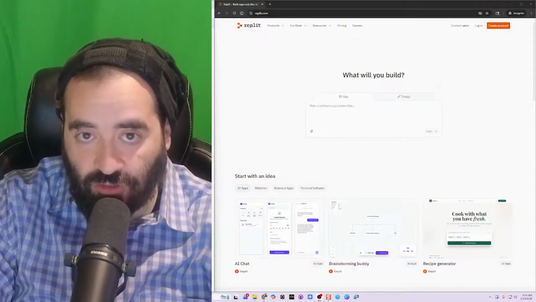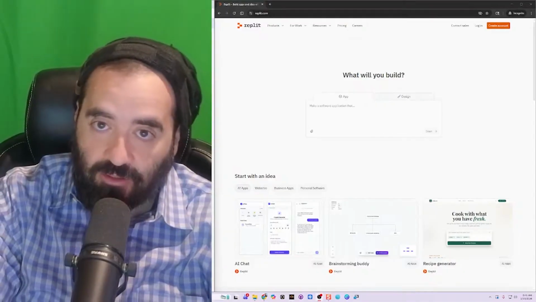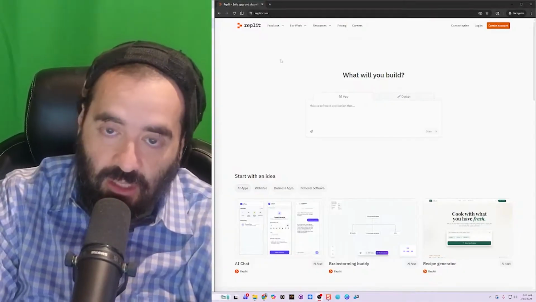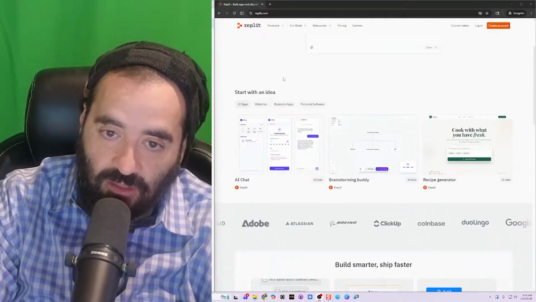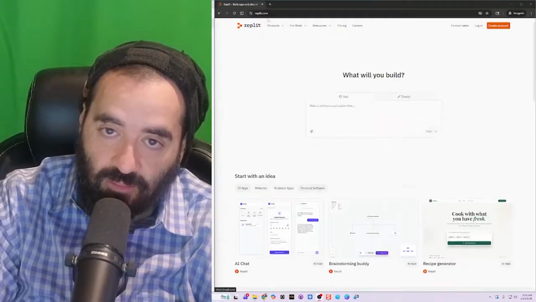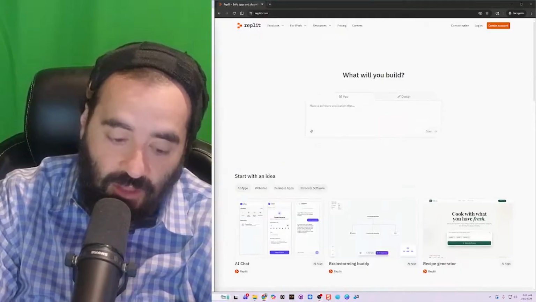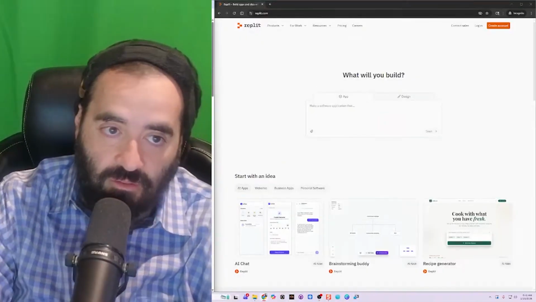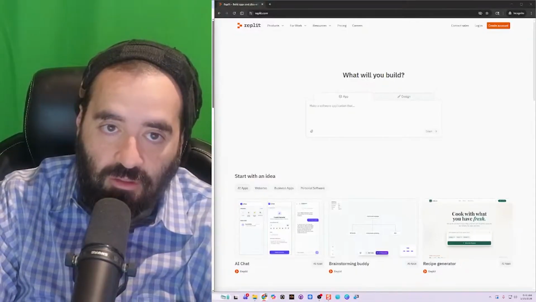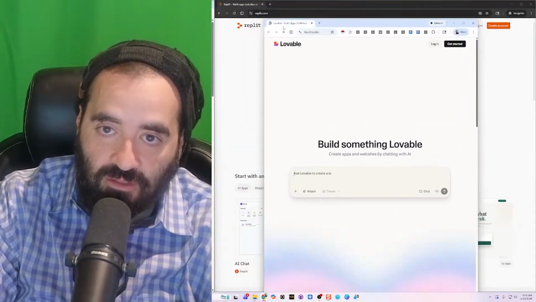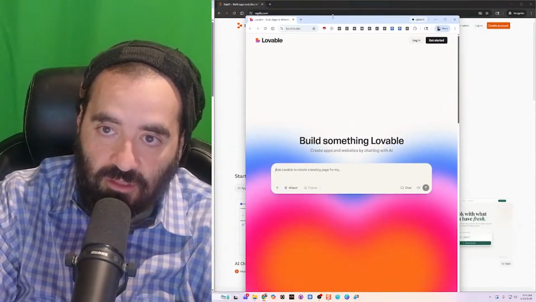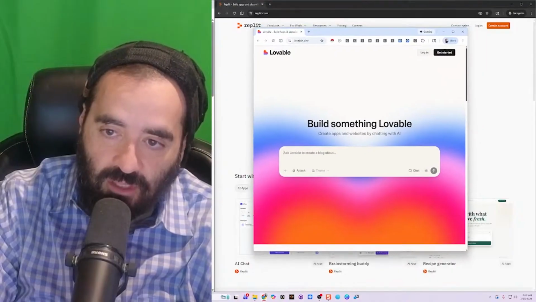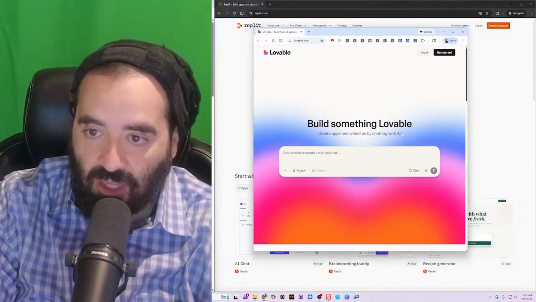There are a lot of choices when it comes to vibe coding, lots and lots of choices. And this is one of the choices over here called Replit. There's another one also called Lovable. I don't know if you guys ever heard of Lovable, also very famous. It looks very similar to Replit. This is what Lovable looks like. Lovable is great if you want to build something that's like an AI app.